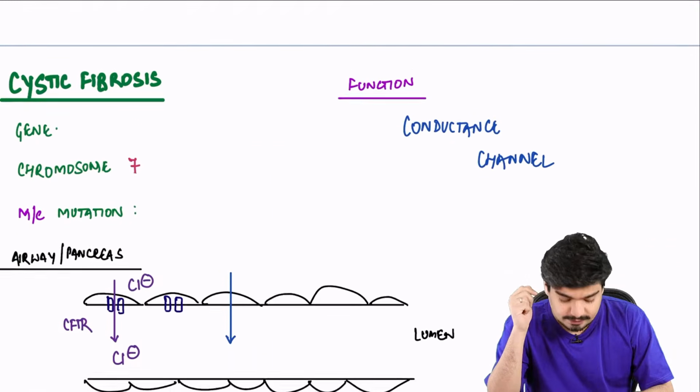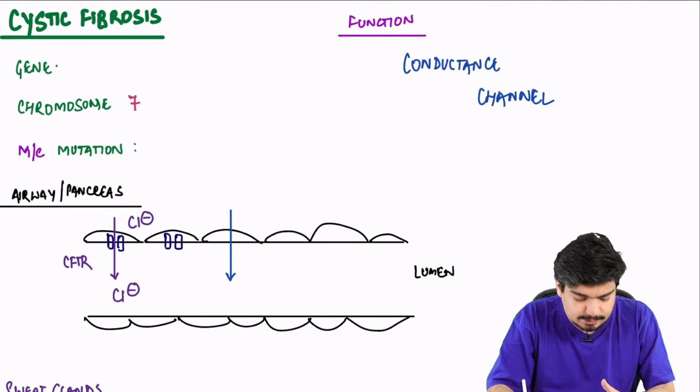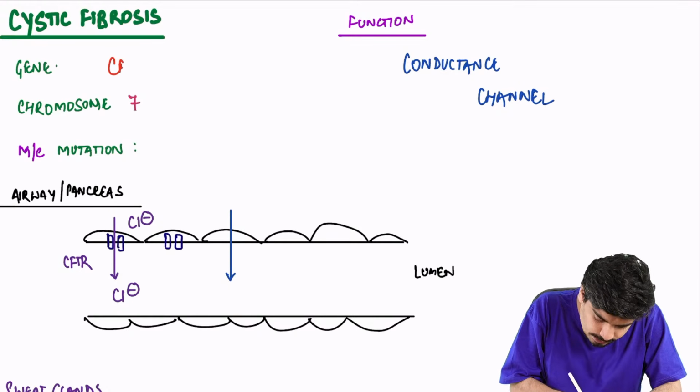Next we come to cystic fibrosis. Very important topic. Why does cystic fibrosis occur? Because there is a problem in which gene?